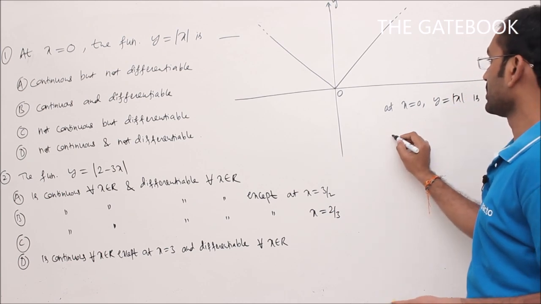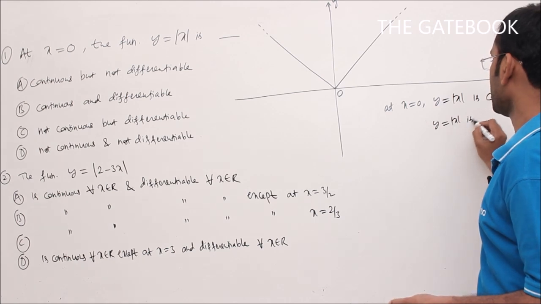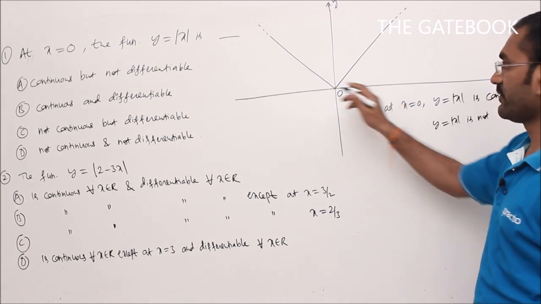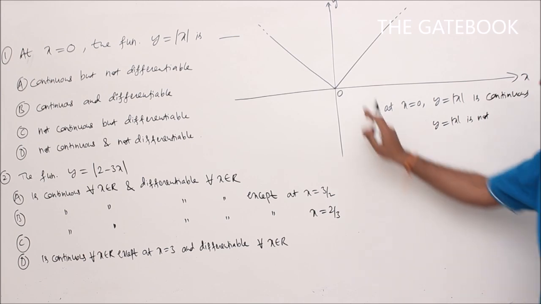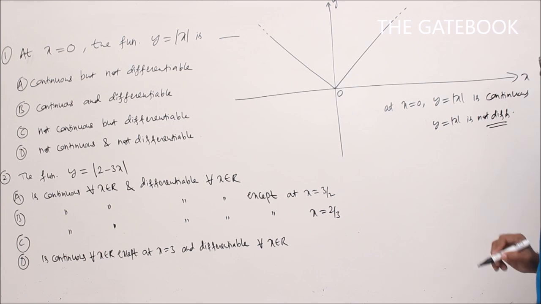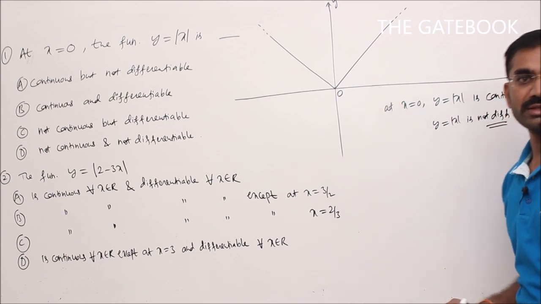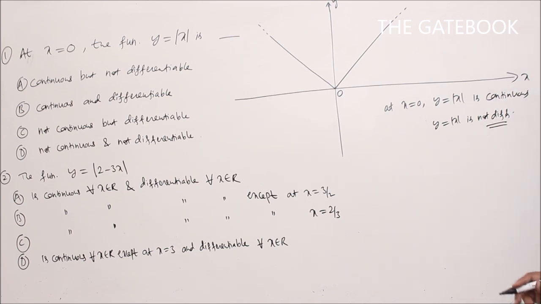So I can say that at x is equal to 0, y is equal to mod x is not differentiable because the given function has a sharp edge at this point. So the correct option is continuous but not differentiable. That is option A is correct. Continuous but not differentiable. That is using the graph.